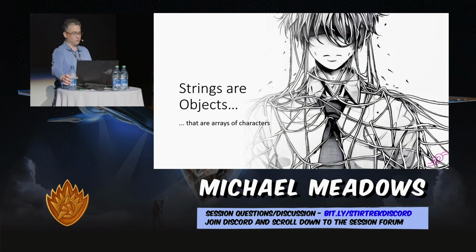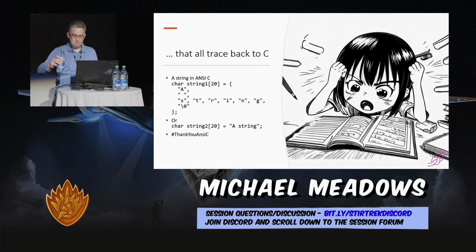So they're also arrays of characters. So all of the problems with objects will copy over to strings, and then we have some new ones too. So I don't think C invented strings, but C gets blamed because most modern languages are the spiritual grandchildren of ANSI C.